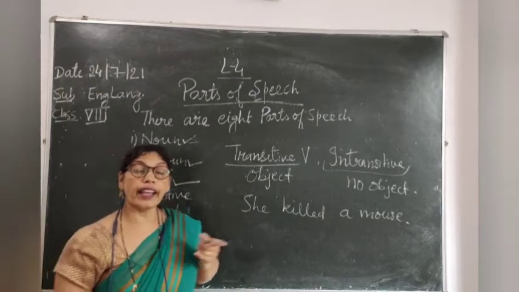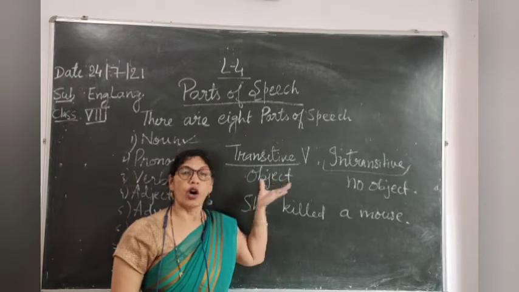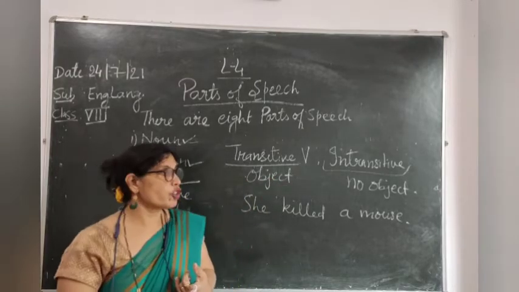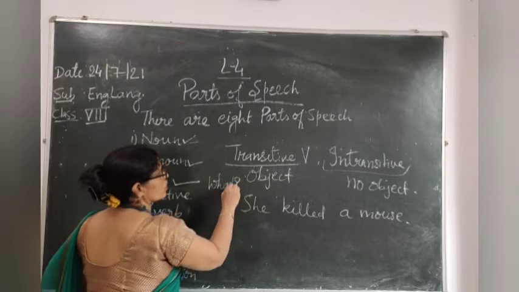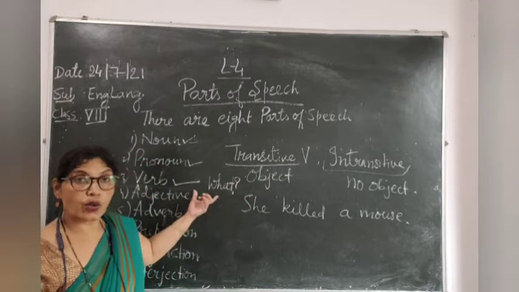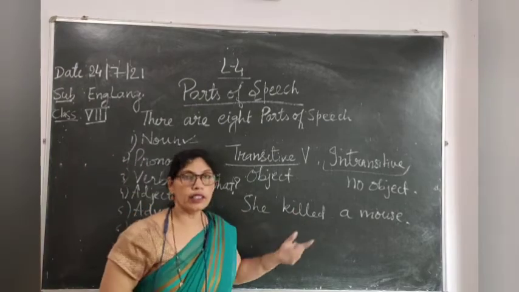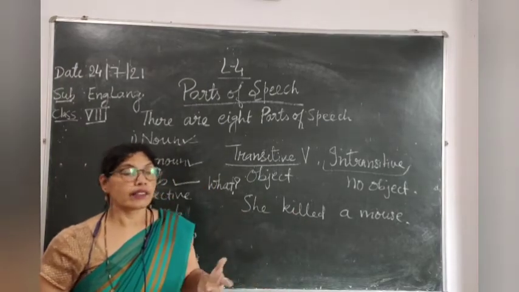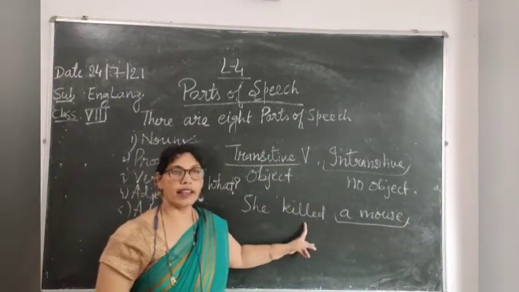How will you identify whether the sentence is having a transitive verb or intransitive verb? You have to ask a question with what. If I say, she killed what? The answer will be a mouse.